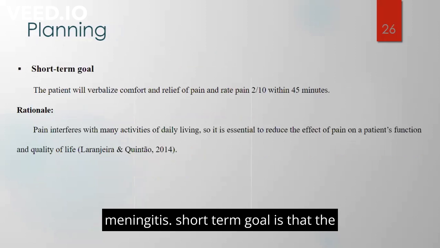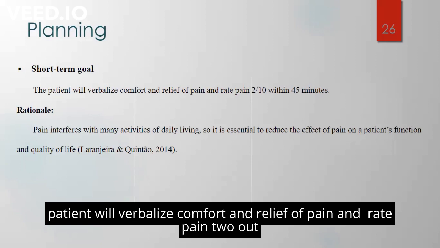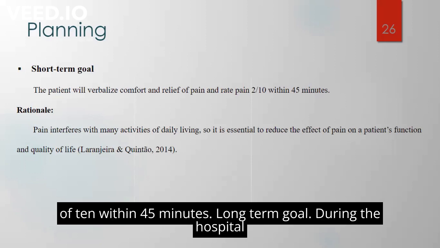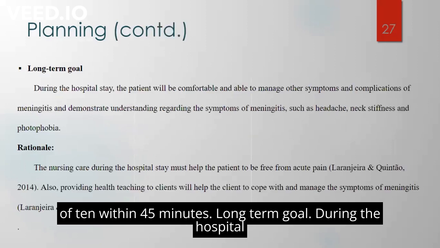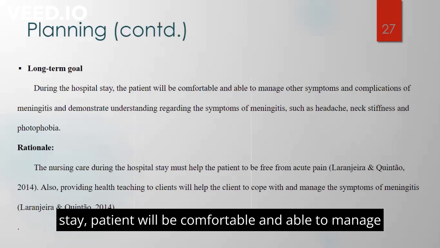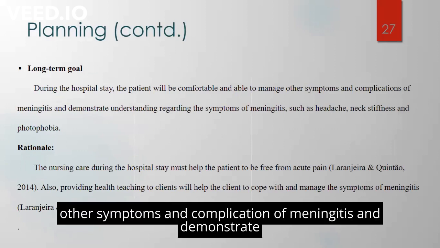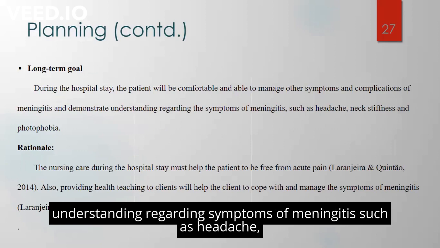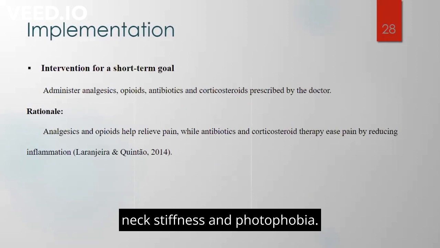The short-term goal is that the patient will verbalize comfort and relief of pain and rate pain 2 out of 10 within 45 minutes. Long-term goal: during the hospital stay, the patient will be comfortable and able to manage other symptoms and complications of meningitis, and demonstrate understanding regarding the symptoms of meningitis such as headache, neck stiffness, and photophobia.